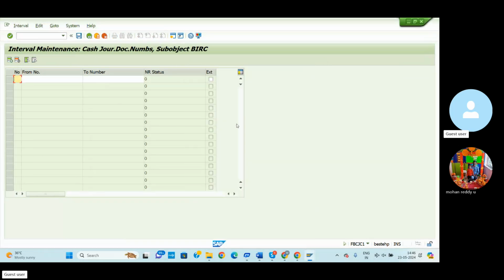Company number range. You can select number range 01, and the number is 1 to 1000. I can mention the number range as 1 to 1000, and I will assign this number range for the particular journal entries.